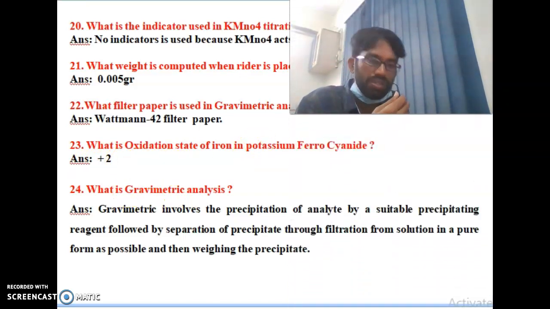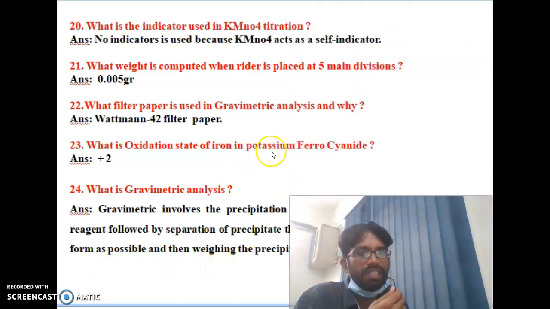The 24th question is also very important. Gravimetric analysis involves the precipitation of the analyte by a suitable precipitating reagent, followed by separation of the precipitate through filtration from the solution in as pure a form as possible, and then weighing the precipitate. So that is gravimetric analysis.